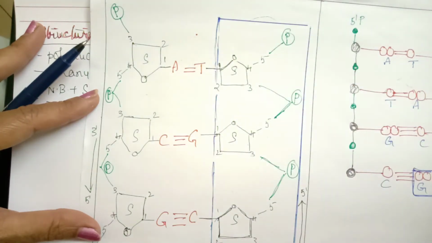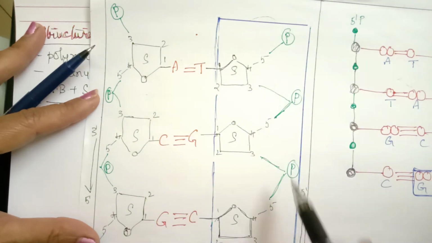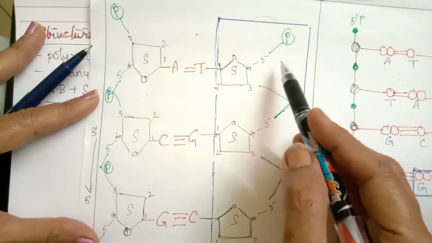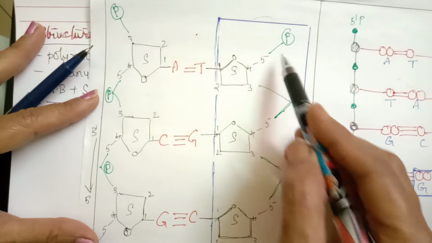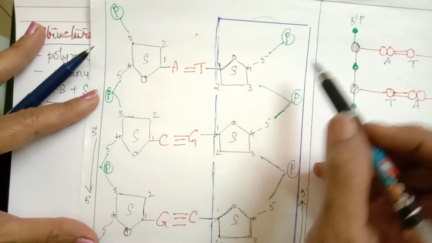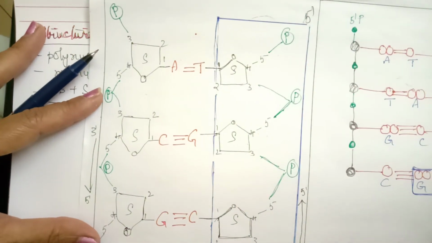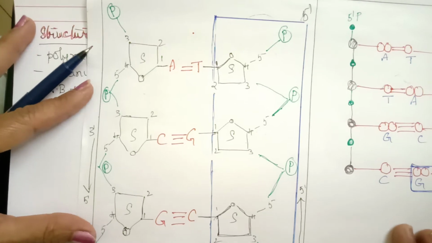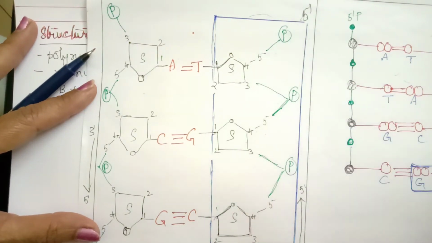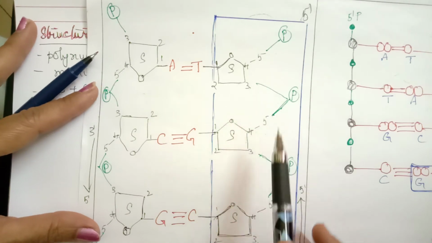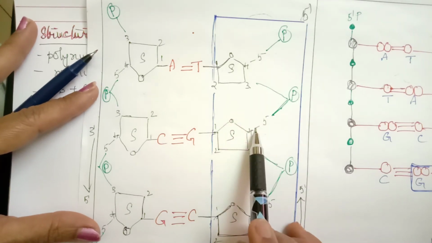If you observe this strand in one direction, say for example 5' to 3', this end is called the 5' end and this end is called the 3' end. This next topic I will tell you. The third carbon atom of sugar is connected to the fifth of the next one.